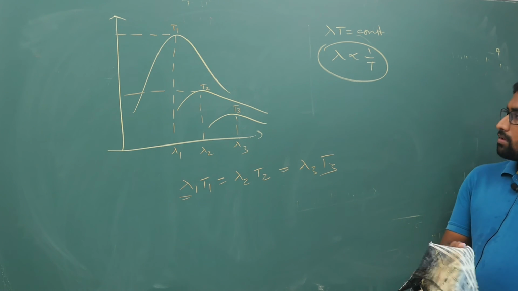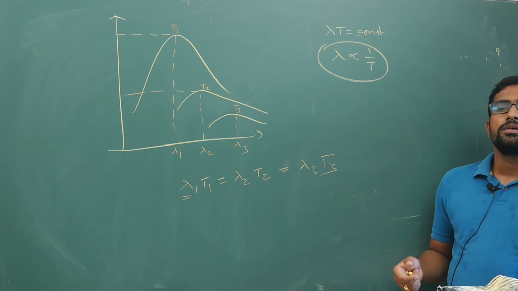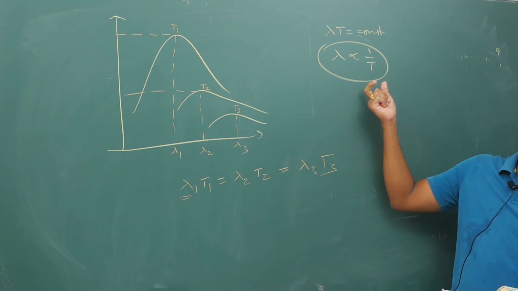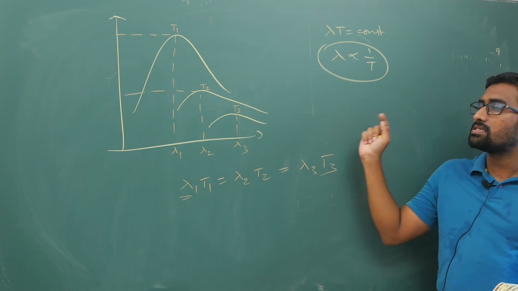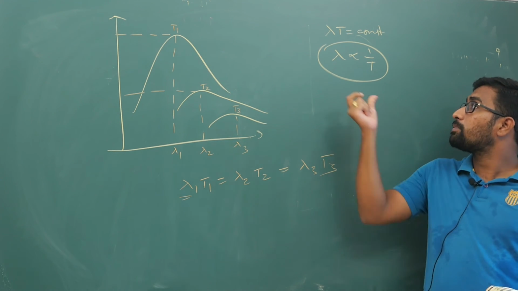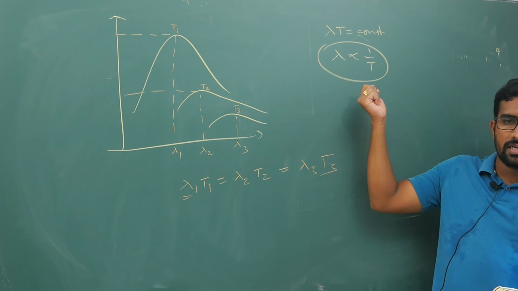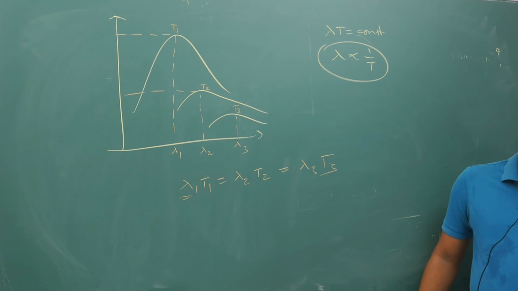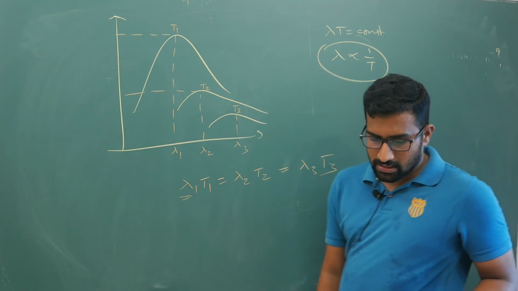So with this, your Wien's law is done. Just simple, you can use that the wavelength and temperature relation is given by Wien's displacement law. That much if you remember, it is more than enough for mains. And in the problems, you have to use this lambda T relation, 0.288 centimeter Kelvin, you have to remember and then do the calculation.